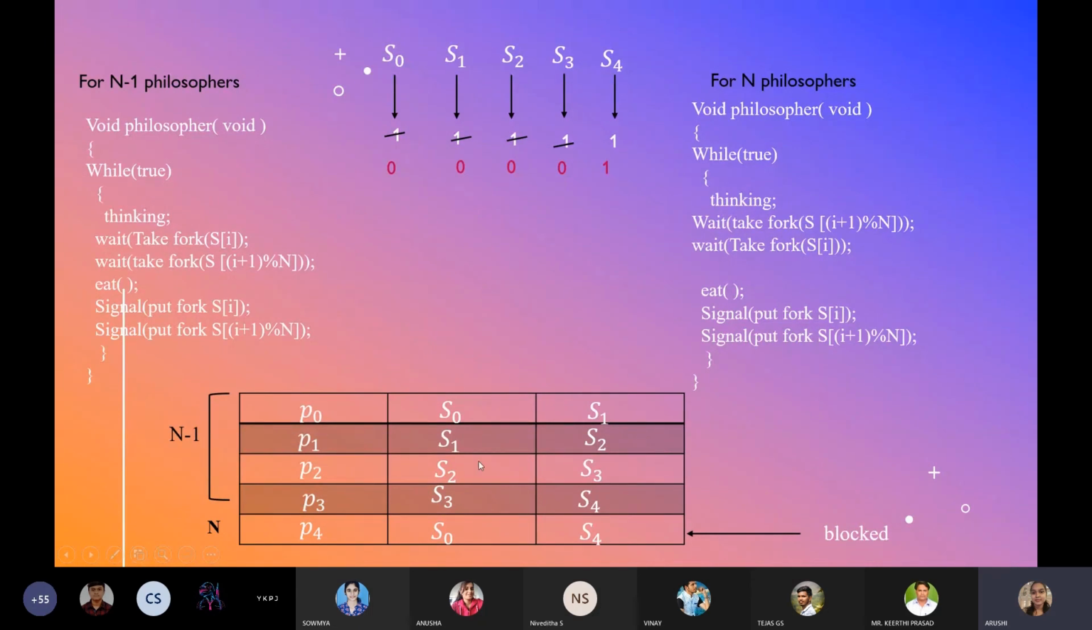Then after completing P3, P2 can execute, P2 can eat, then P1, then P0. So there will be no deadlock in this condition. Thank you.